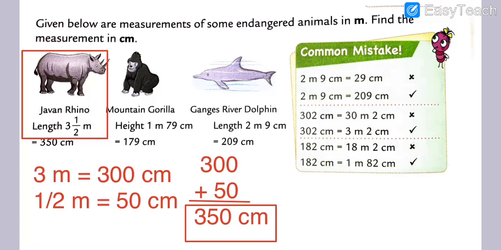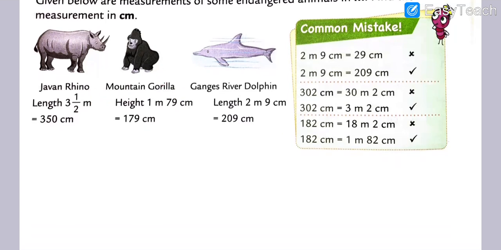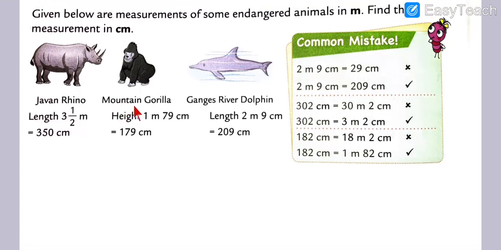Understood all? Now we will move on to question number 2. Okay, my dear students, let's check here question number 2. Mountain gorilla. The second example is mountain gorilla, and it's also an endangered species. And its height is what? 1 meter and 79 centimeter.